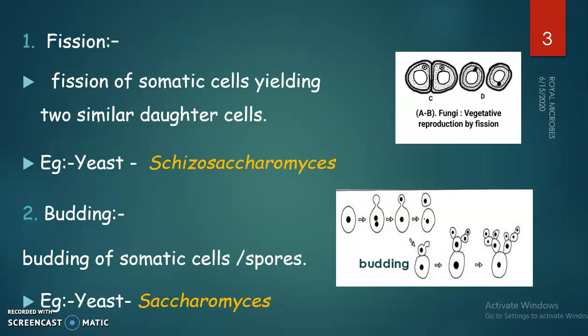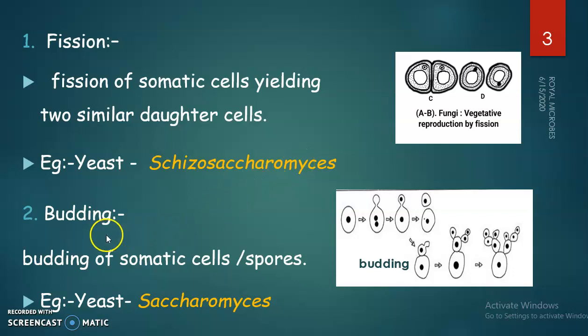First we can see fission. This is similar to the binary fission in amoeba. Here the parent cell gets divided into two identical daughter cells, and this is mainly occurring in yeast, mainly Schizosaccharomyces.